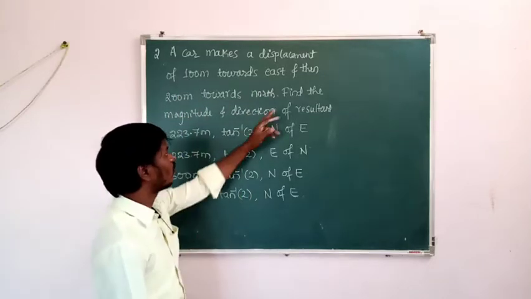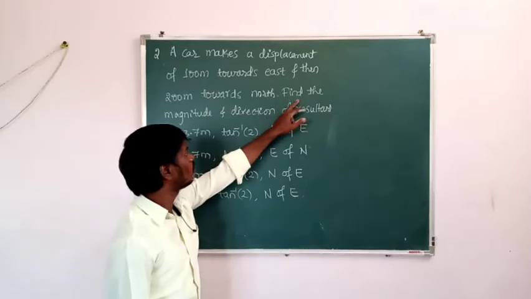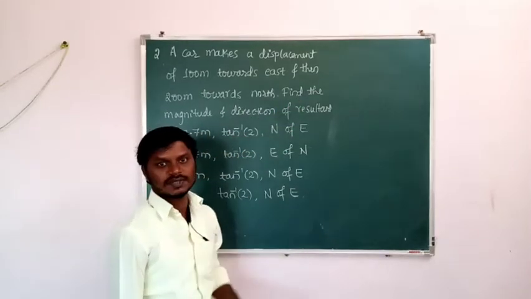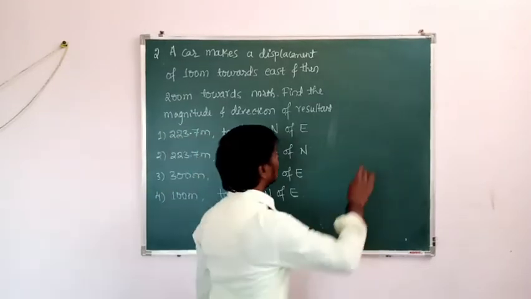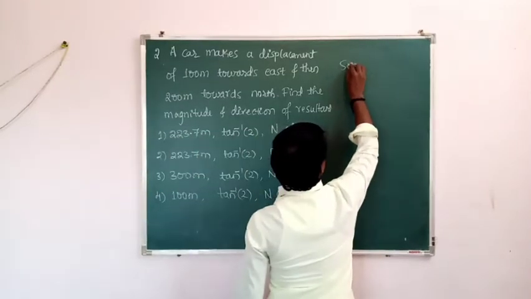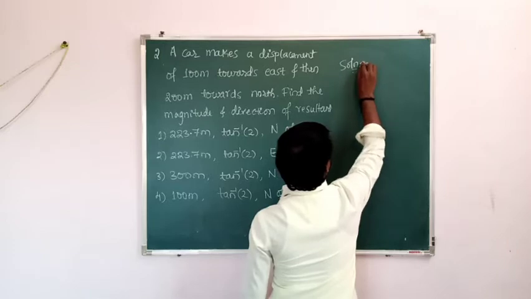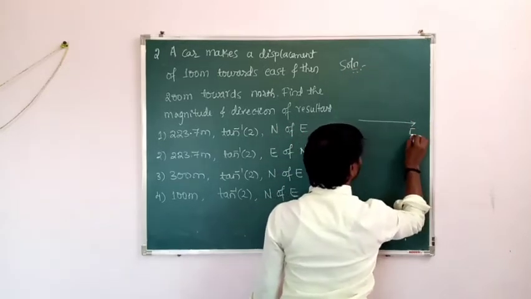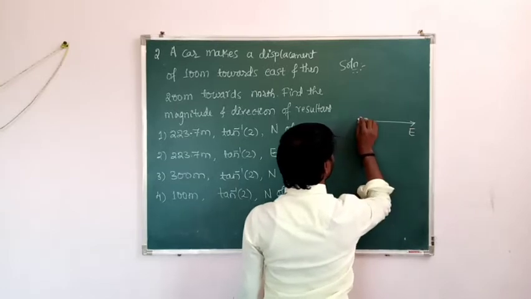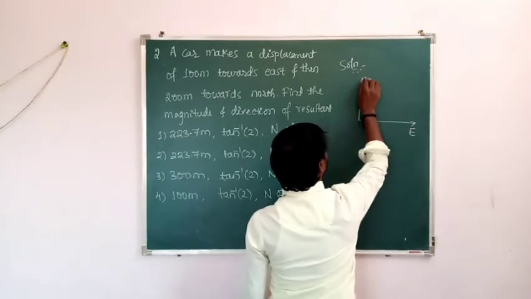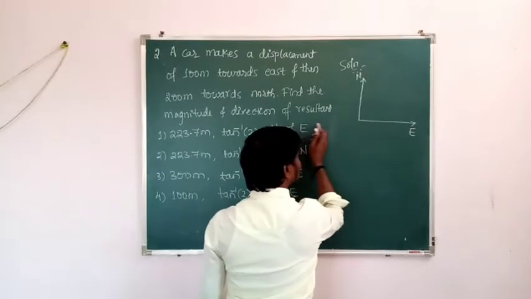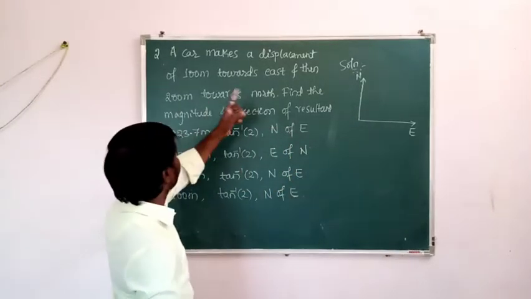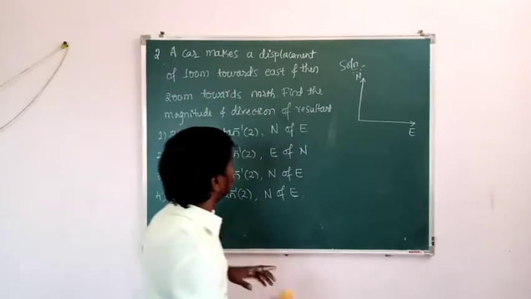Then what is our aim? Our aim is to find the magnitude and direction of the resultant displacement. See here, let us draw the diagram according to the question. Solution for the second question. So it is east, and it is north, and this side west and this side south. Okay, then a car makes a displacement of 100 meter towards the east.